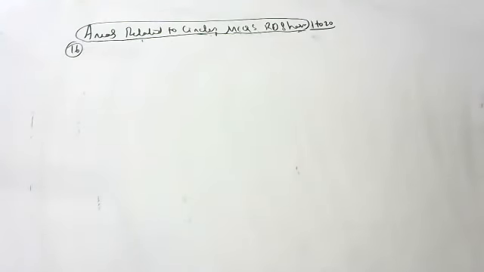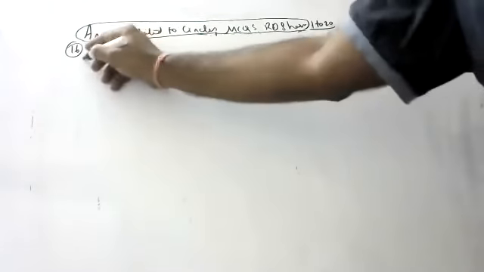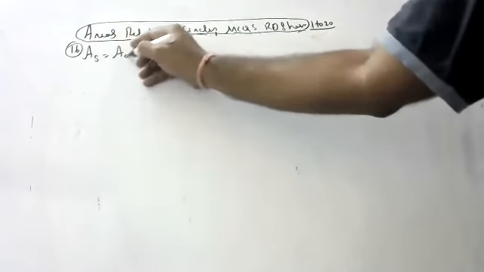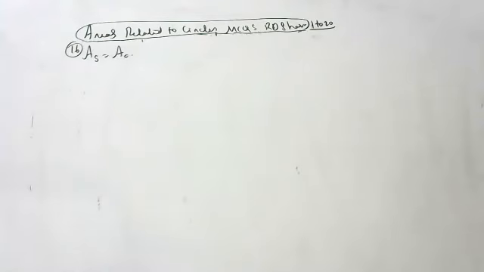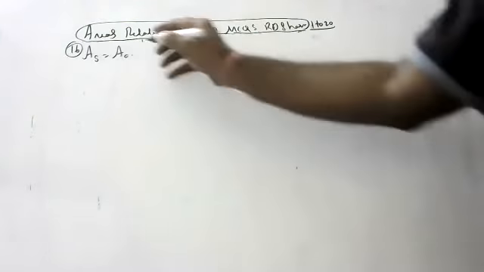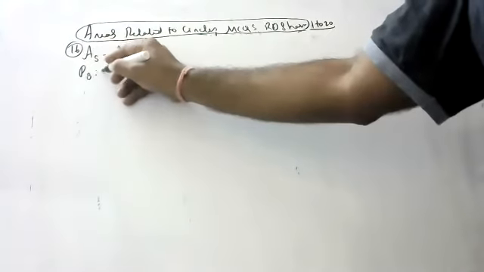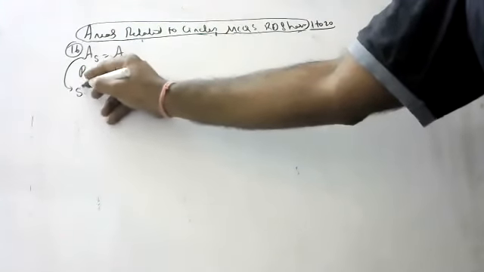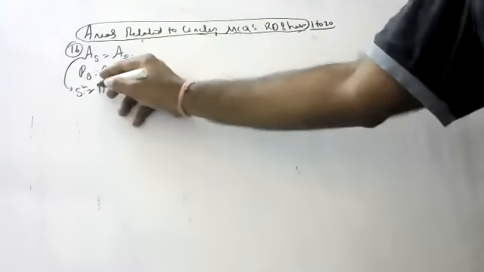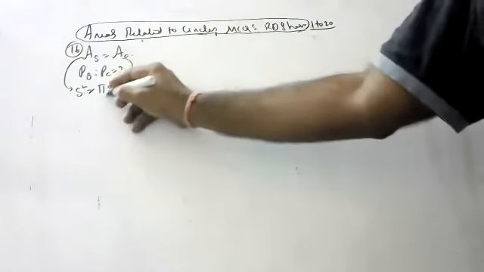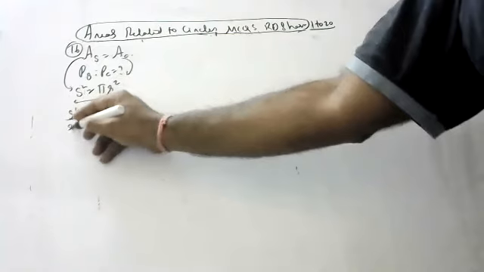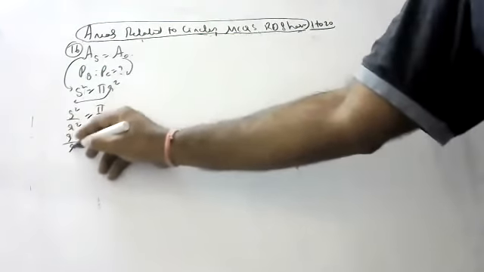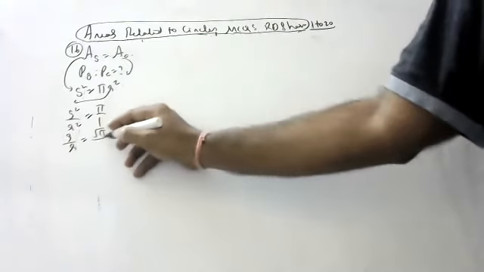If area of square is same as that of area of circle, he's saying area of square and area of circle are same, then ratio of their perimeters is how much? He's asking perimeter of square to perimeter of circle. Area of square is side square. Area of circle is pi r square. S square by r square is equal to pi by 1. So S by r is equal to root pi by root 1, which is 1 only.